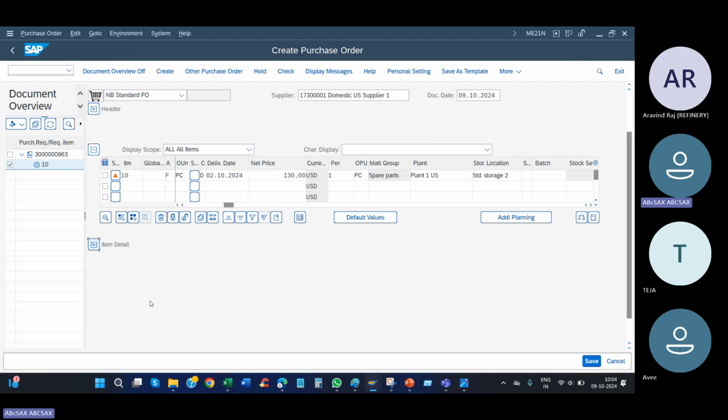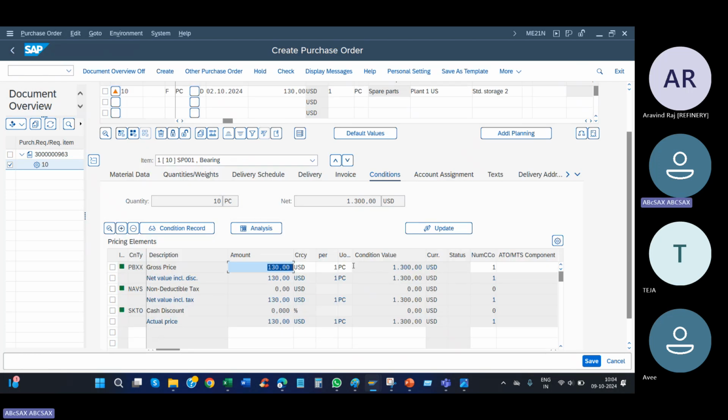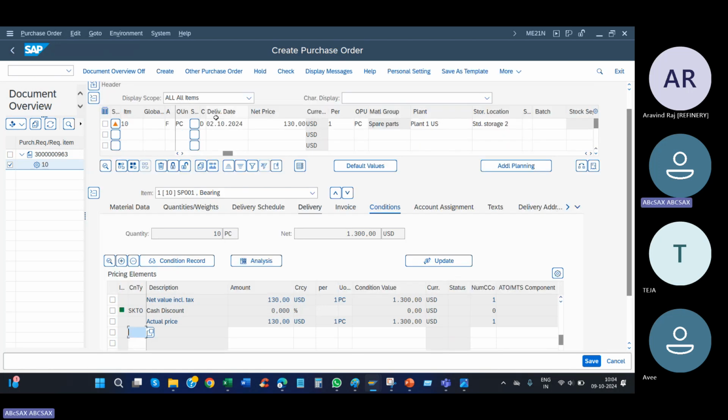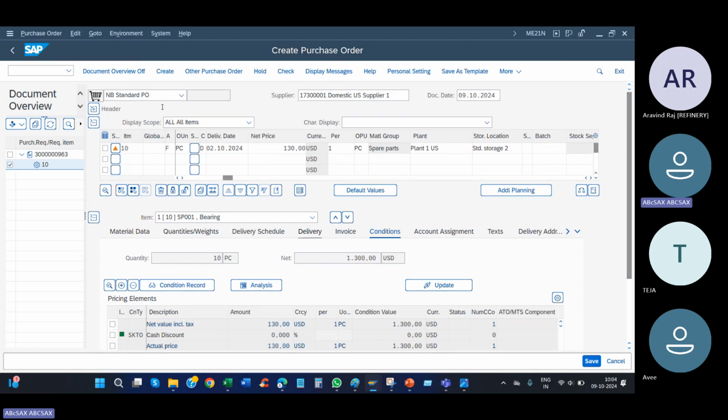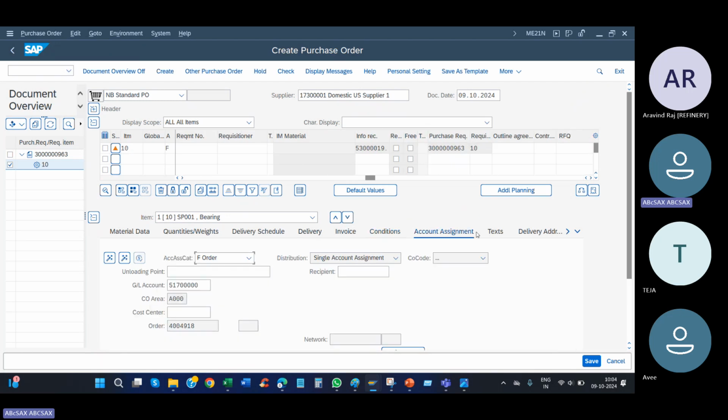Open line item. Gross price is given. So check first. God's grace, no issues. Same. Everything good. Now you can post. So this is the PO for this PR. For this PR, you are creating it. This account assignment tab is very important.